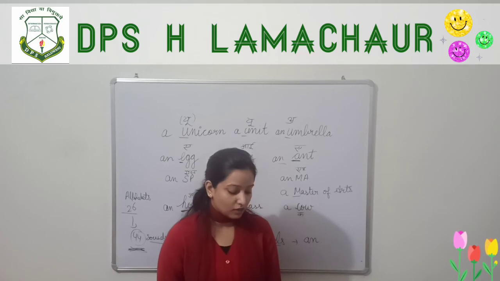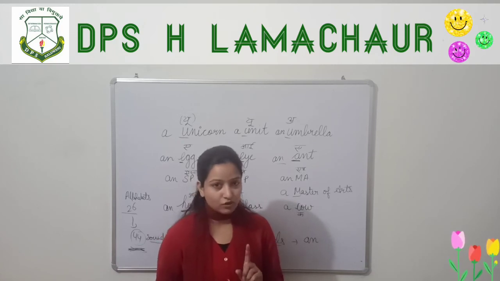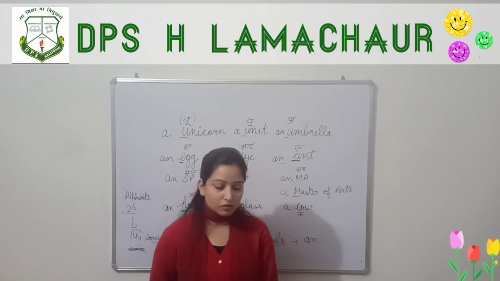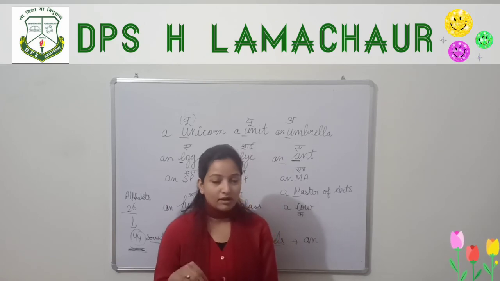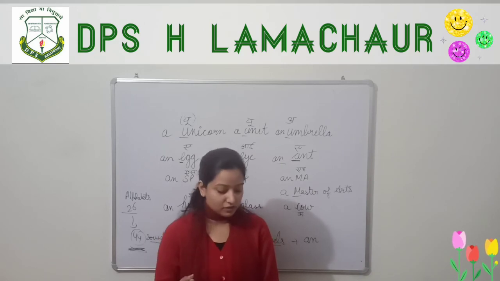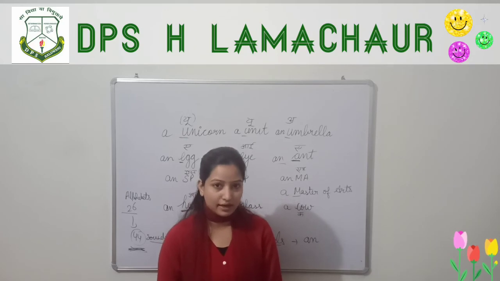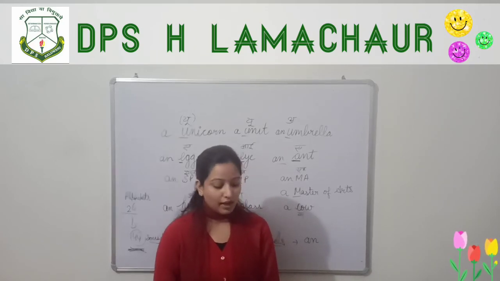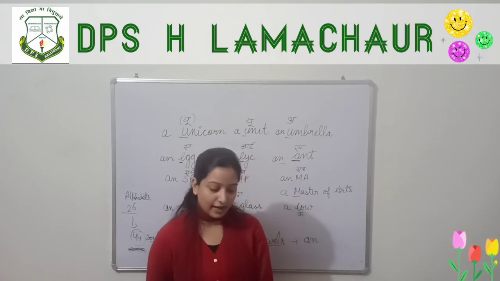Dash owl can see at night. Here you can write owl. Okay, it starts with the vowel sound, so you can write an owl can see at night. But here we can use the also. How? Here it is written dash owl can see at night. If the person is denoting all the owls, because all owls can see at night, then we can use the. And if in general we are saying, then we can use an. An owl can see at night.